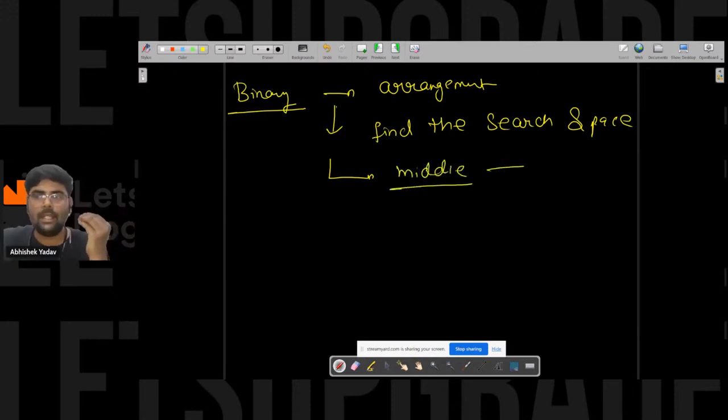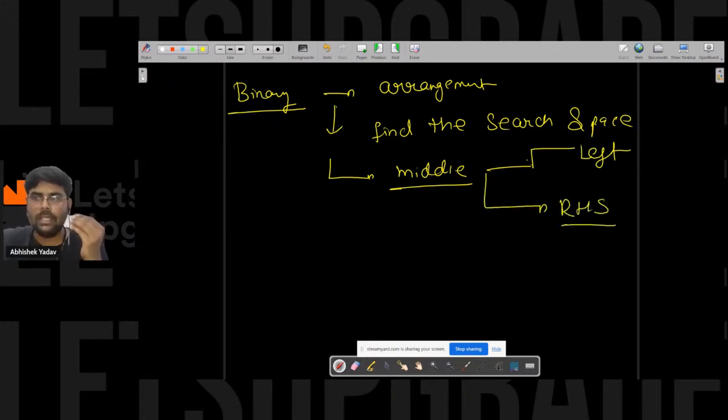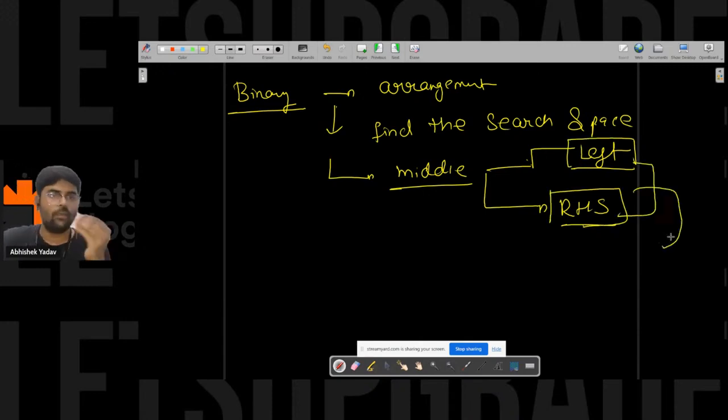And in the middle, you ask whether you have to go to the left hand side part or the right hand side part. That depends on the question, on what type of question is asked. So either you go to the left hand side part or the right hand side part.